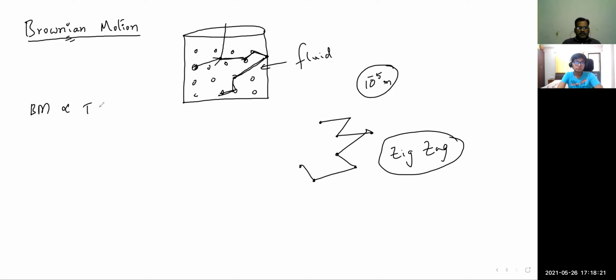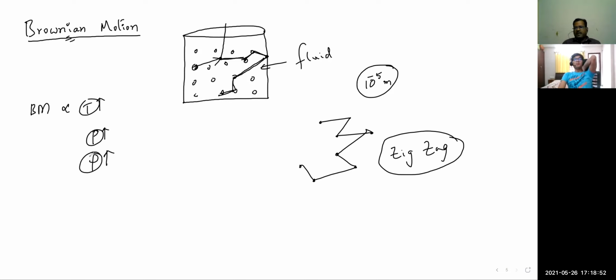It increases. If pressure increases, then also the motion will increase. Like that, if the number of molecules increases, density increases, and the Brownian motion will be disturbed. So the factors affecting the Brownian motion he also analyzed like this.